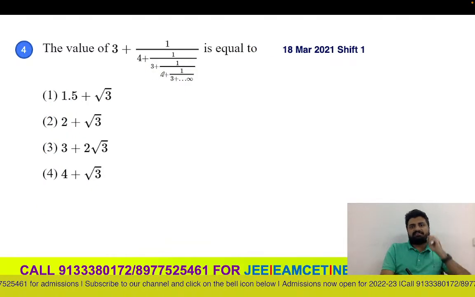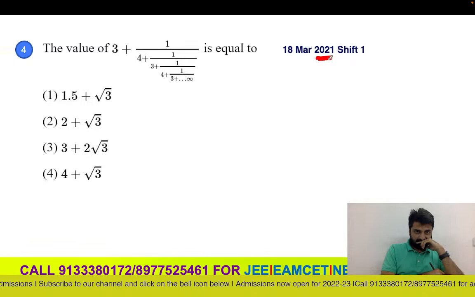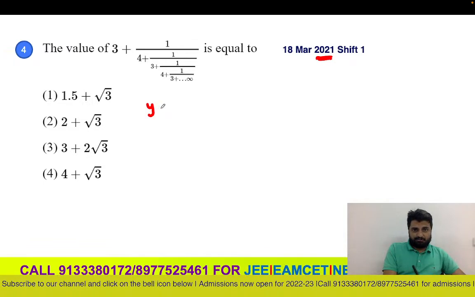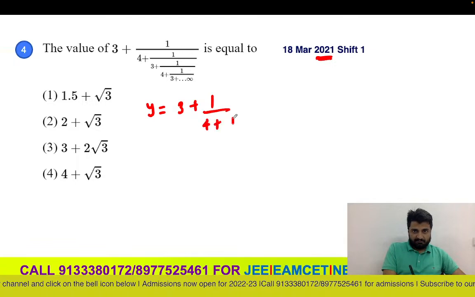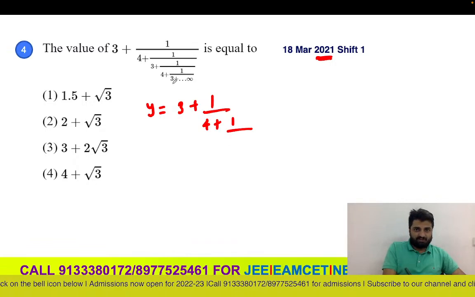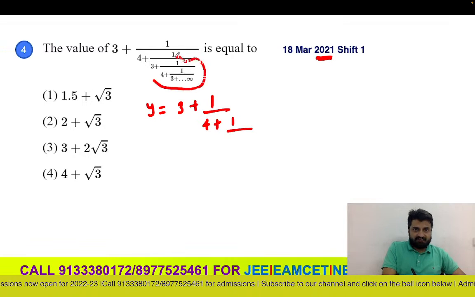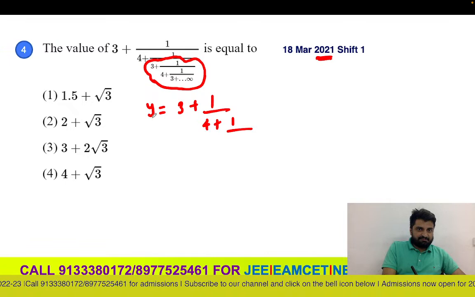Now, the fourth is an infinite series. This is one of the latest questions, a 2021 question. So in the fourth question, I can assume this to be y. So what is y? y is nothing but 3 plus 1 by 4 plus 1 by something. Now if you are observing, y has this logic. Now just have a look at this part. This is again 3 plus 1 by 4 plus something, which is similar to our assumption y, correct?